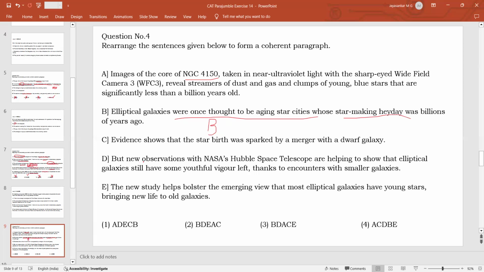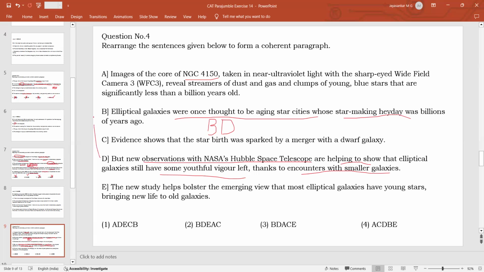Then we can talk about this one. But new observations with NASA's Hubble Space Telescope are helping to show that elliptical galaxies still have some youthful vigor left. So they are not as old as previously thought. They are still having some youthful energy. Then this is because of the encounter with smaller galaxies. So this is the new discovery. First we talk about the old idea, then the new idea. Then we talk about how the Hubble Space Telescope is giving us new observations.